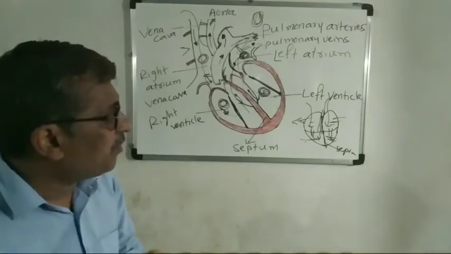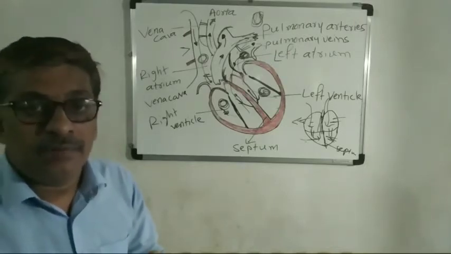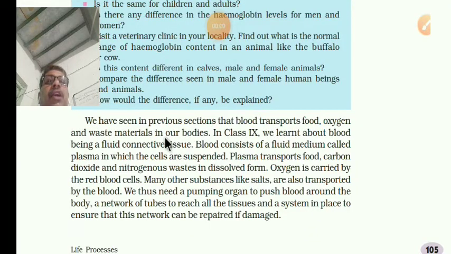Okay, friends, we have seen the heart diagram. Now we will go through the explanation. See that blood transports food, oxygen and waste materials in our bodies. So blood is transporting food, oxygen and waste materials. Okay, you learned that now. What is blood? Blood is a fluid connective tissue.